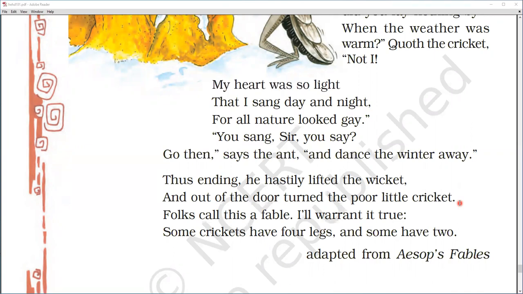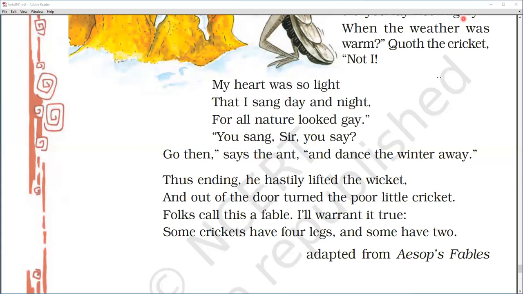Who ignored it? The cricket enjoyed the happy moments a lot, but the cricket ignored the future, and that is why now, at present, he is starving and without shelter. So careful planning is essential for everyone and it ensures a secure future. So we should always do careful planning and secure our future by careful planning. Okay, so I hope the moral as well as the explanation is clear to you.